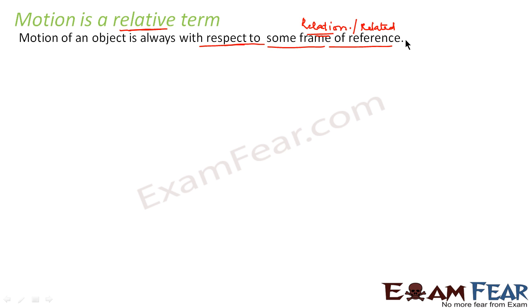When I say some frame of reference, what do I mean? I mean to say whenever I talk of motion of any object, suppose I talked of the moving blades of the fan, the blades of the fan were moving with respect to something. So whenever we say some object is in motion, we say that the object is in motion with respect to some other object. Now that other object with respect to which we define the motion of another object is known as the frame of reference.